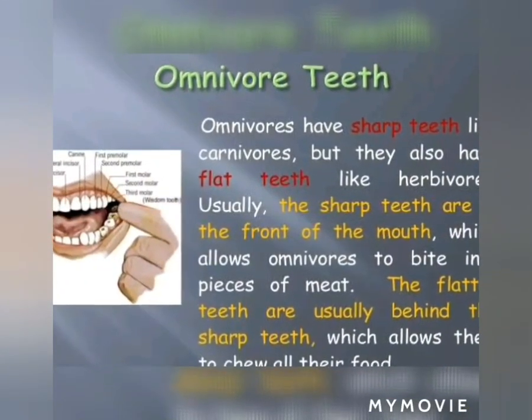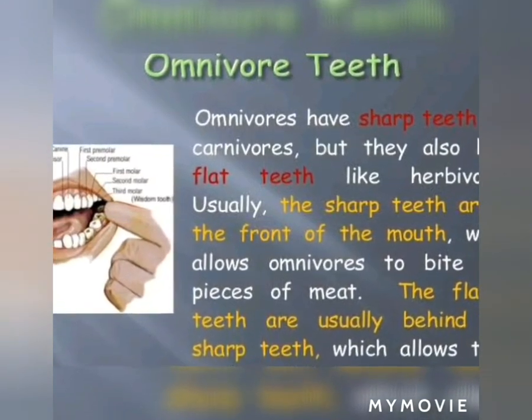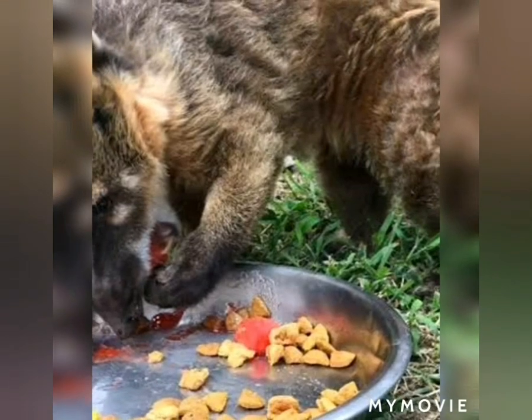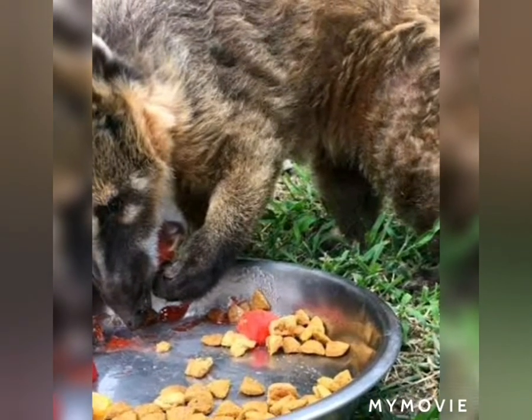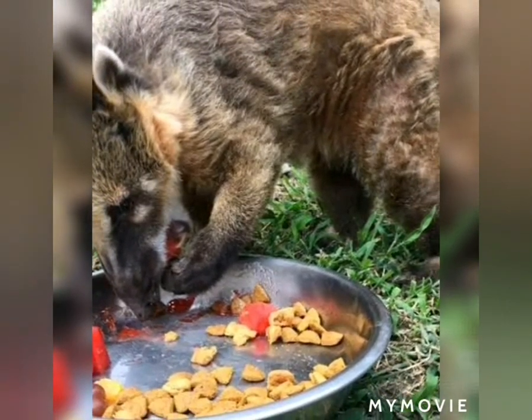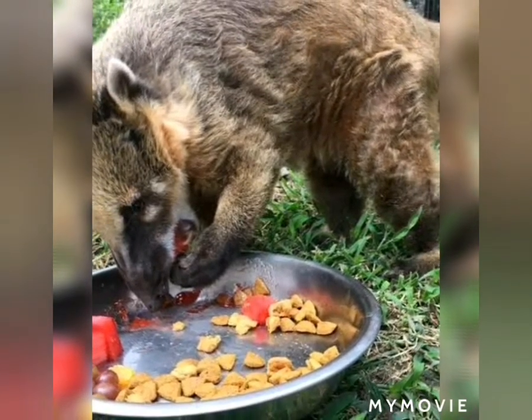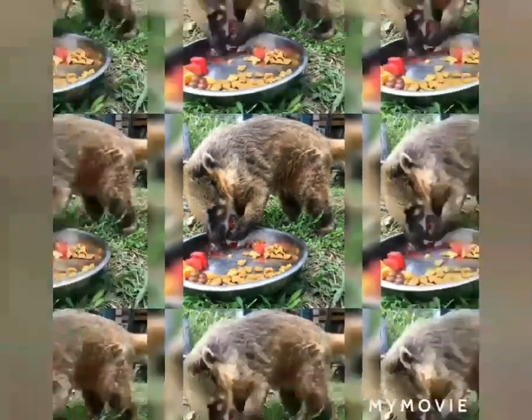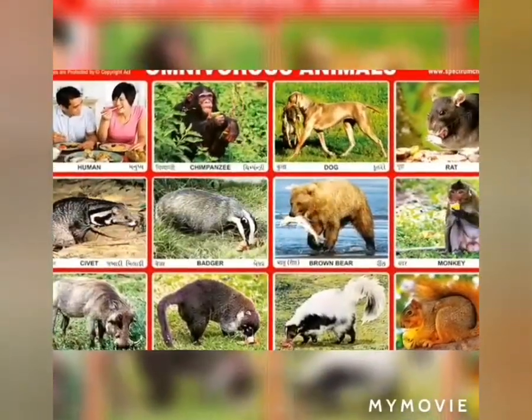Sharp pointed teeth to cut or tear the animals or any plant materials, and at the back strong teeth to chew the food items. Okay, so this is all about the animals that eat both plants and animals.